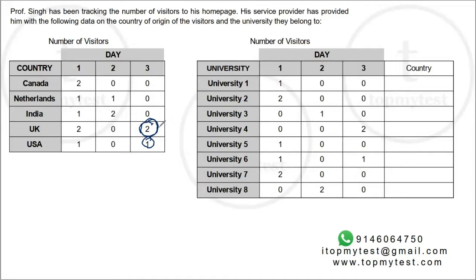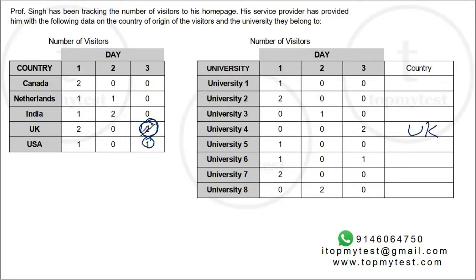But USA has had only 1 visit on the third day, and University 4 had two visits on day 3. So you cannot have University 4 belonging to USA. University 4 has to belong to UK. Right? So this is UK.